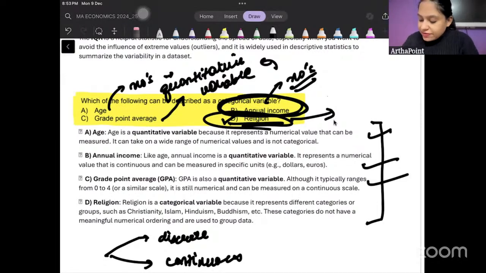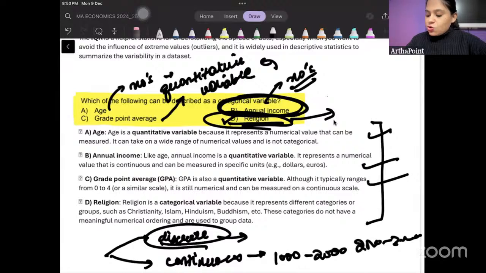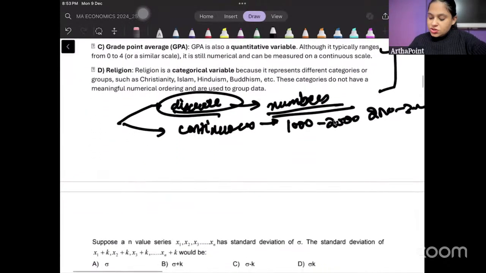Whenever the data is continuous, we represent the data in limits, like income between 1000 to 2000, 2000 to 3000, in intervals. But whenever the data is discrete, we measure it directly in numbers, right? Okay. Try to do this one.